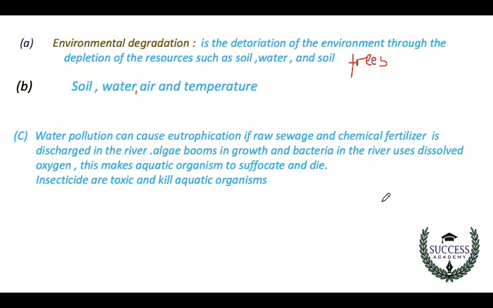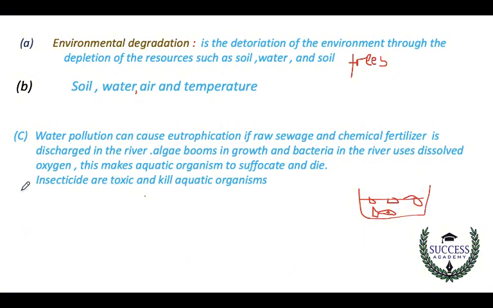So if, for example, this is your water body, the top layers are covered up by the algae. When the top layers are covered by the algae, the fish inside the river will die. The fish will die from lack of oxygen. When the algae grows, you find that the surface is covered in green on top, forming more like a mat.